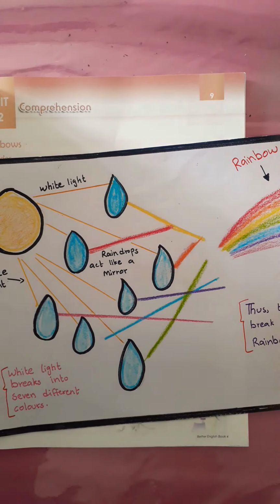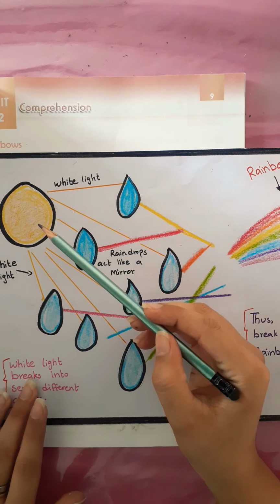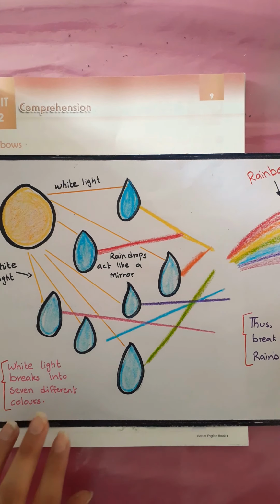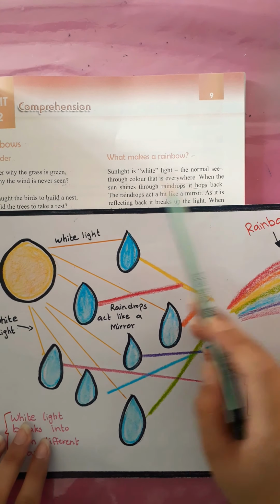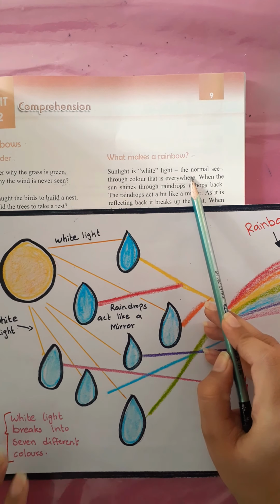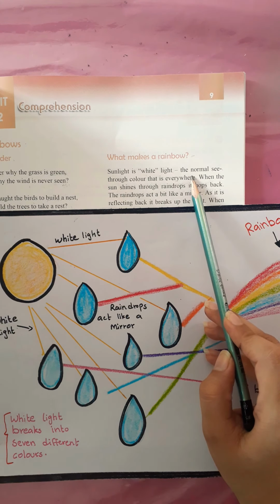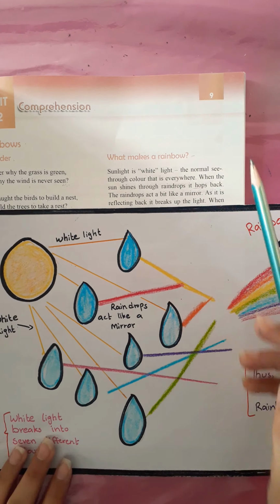Now let's come to this paragraph: what makes a rainbow? I am going to give you a depiction of the rainbow, here. Look at the picture. This is the sun. The sun gives us light, that is sunlight. Sunlight is white light, okay. When you come out in the daytime, you can see the white light all over. That is the sunlight, okay.